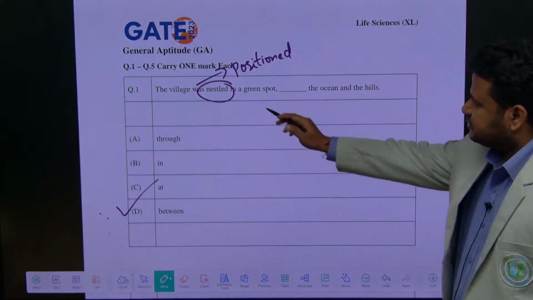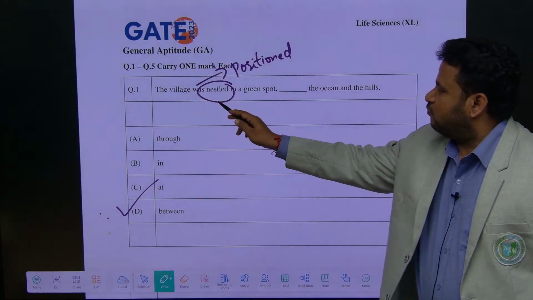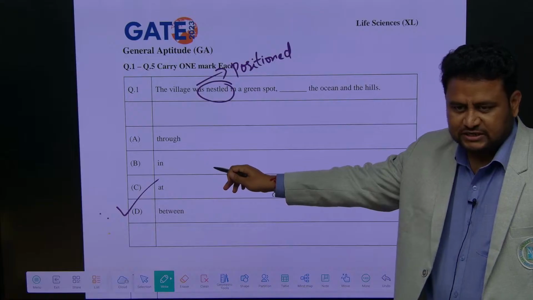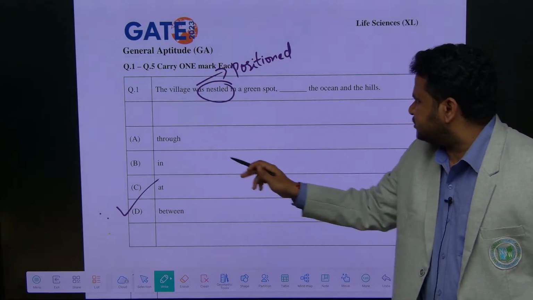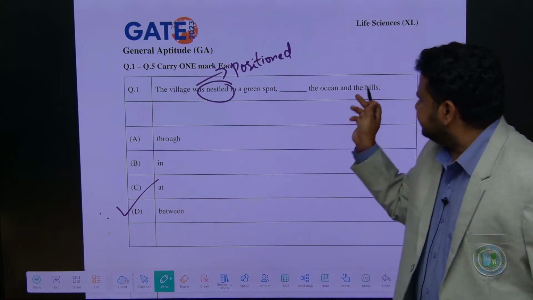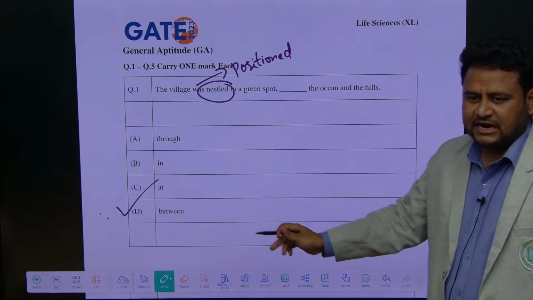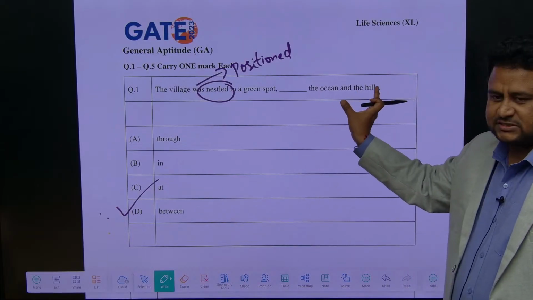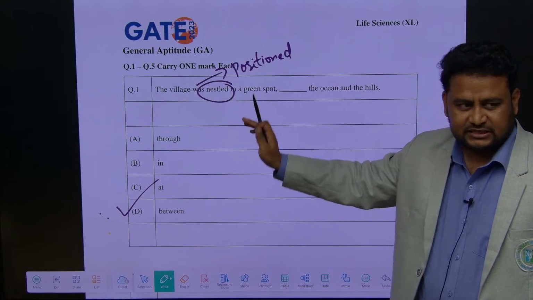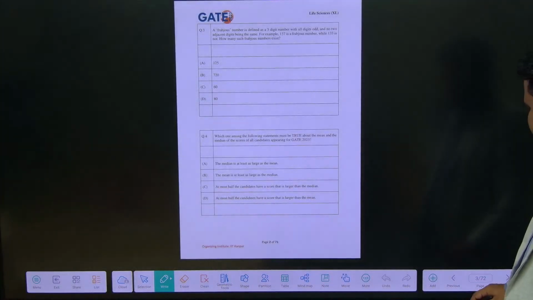So first of all, you should know the meaning of this. Even if you don't know, see here. The village was nestled in a green spot, dash the ocean and the hills. It cannot go through the ocean and the hills. It cannot be in the ocean and on the hills also. Hills mean altitude, ocean means depth, and at refers to one place, so both places cannot be covered. So between will be more suitable and appropriate, even if you don't know the meaning of nestled. Like this you have to go with the options. Clear? Most of you wouldn't know the meaning of nestled.